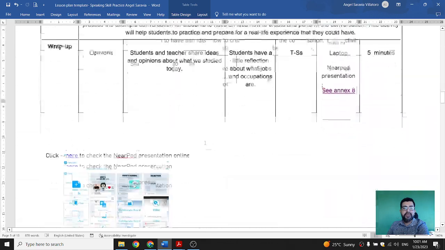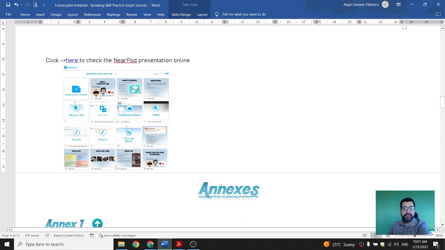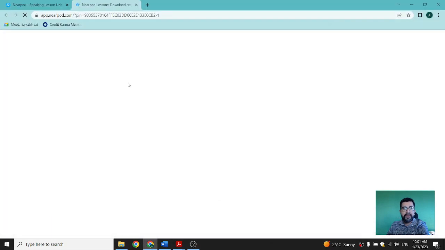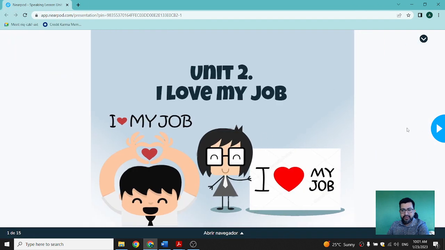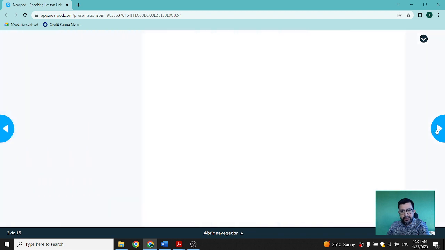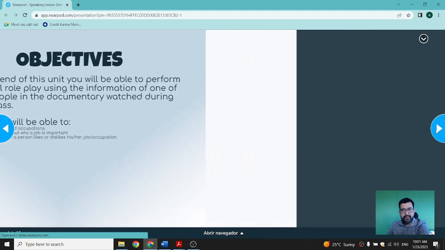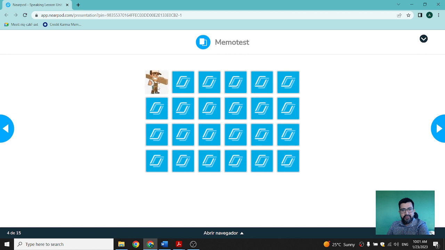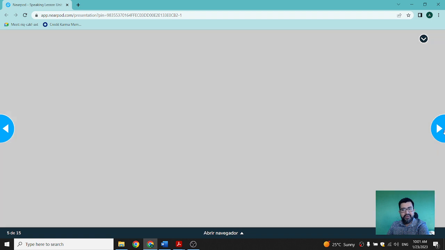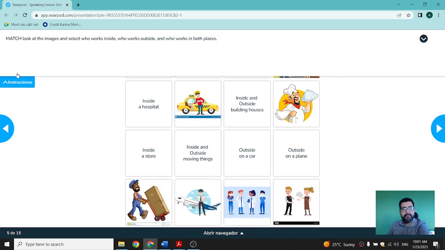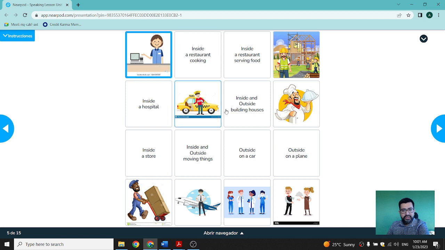So if you want to, let's go ahead and take a look here. We already checked the annexes. So this is the presentation that we're going to be doing. I'm going to do this real quickly just for you to check. This is pretty much the agenda and the objectives, and here is the first activity, the one that I mentioned. Right? Wow, I got a match. So you see, it's really fun because they have to tell me the name of the job, and they have to match. So let's see, you have to match here if he works inside or outside.